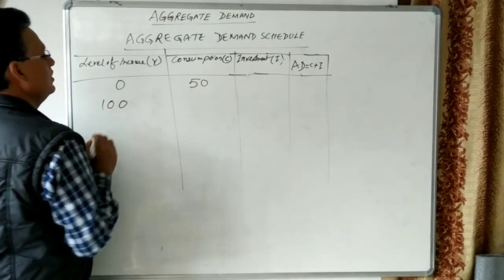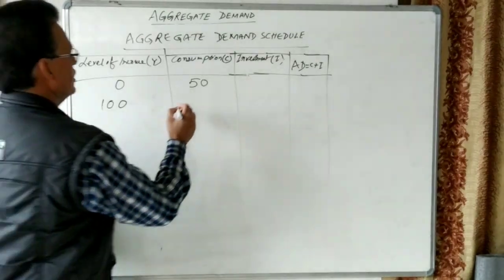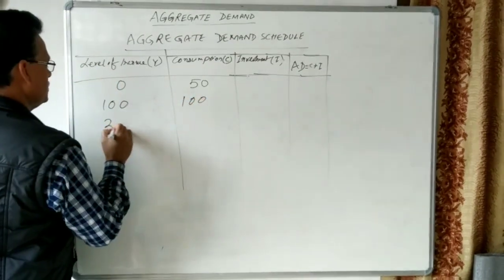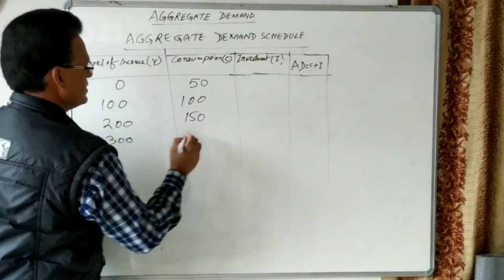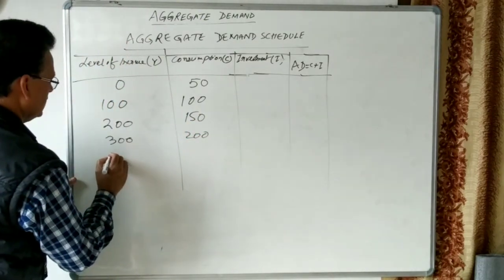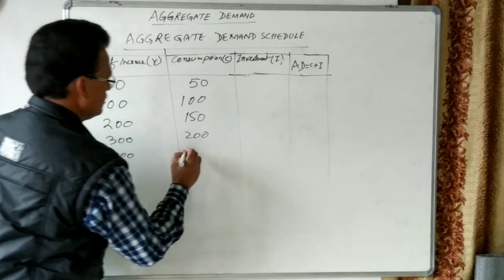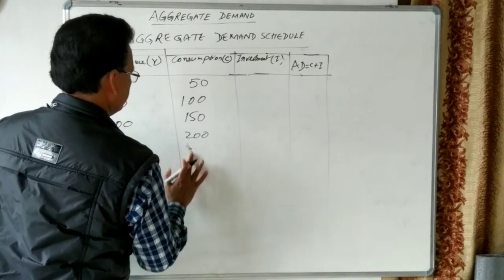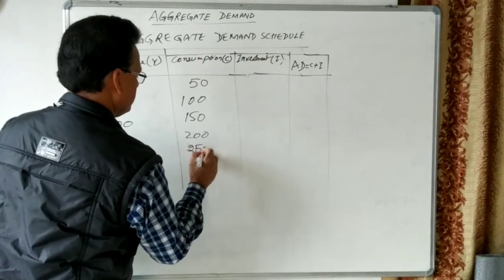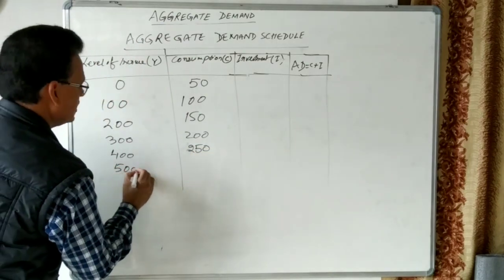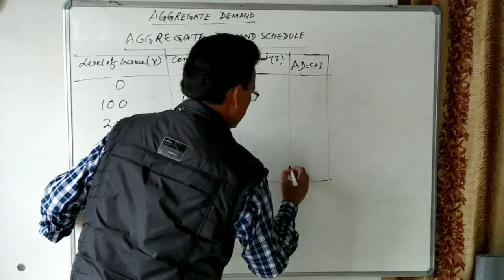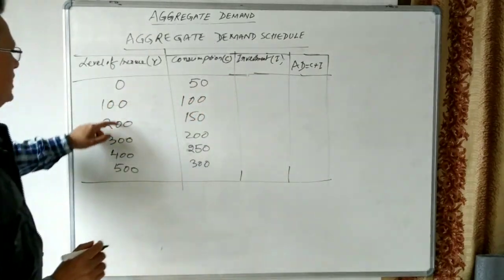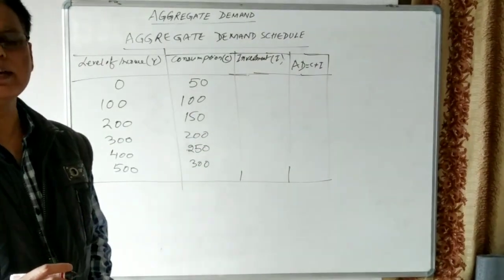Let us see what happened. Income increases from 0 to 100, consumption is, suppose, 100. If income is 200, consumption is 150. If 300, it is 200. If 400, it goes to 250. If 500, it goes to 300. So what we have seen here is that if income increases, consumption also increases.